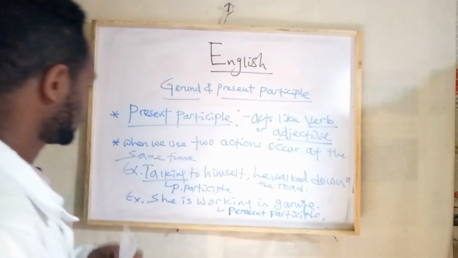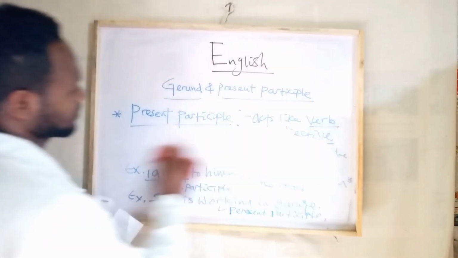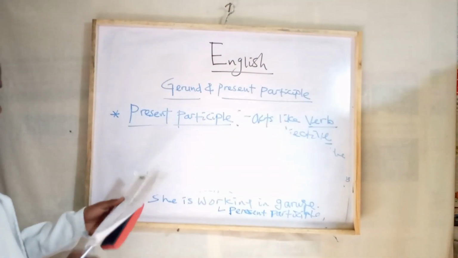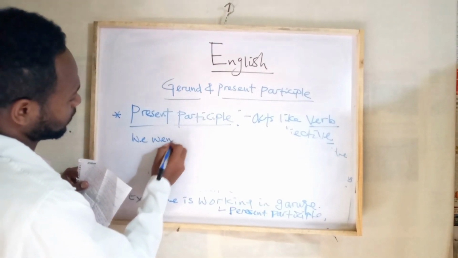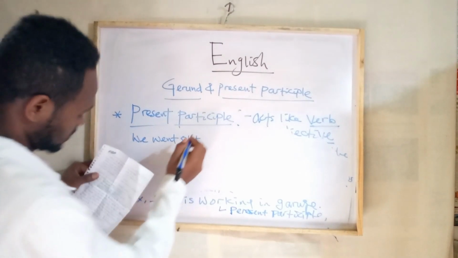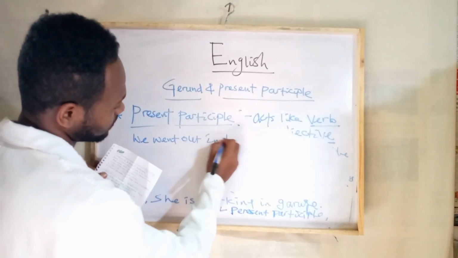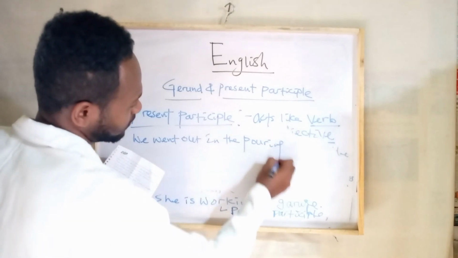Another example of this might be: we went out in the pouring rain.